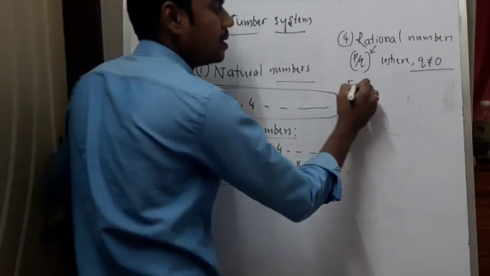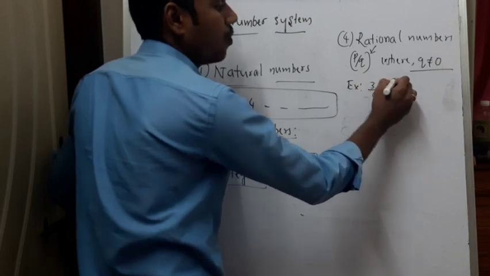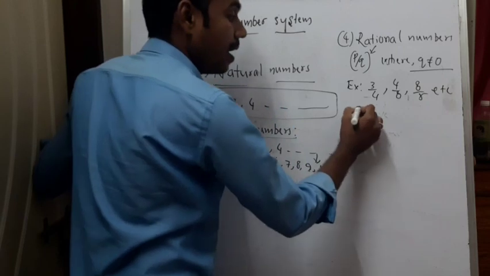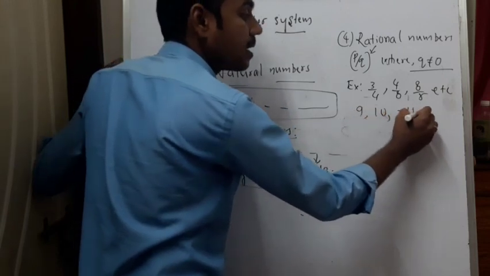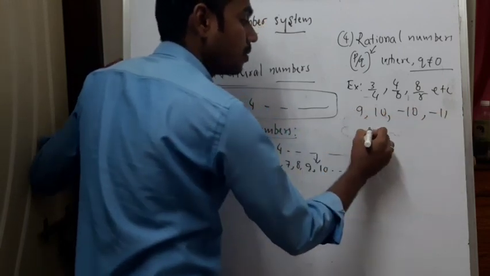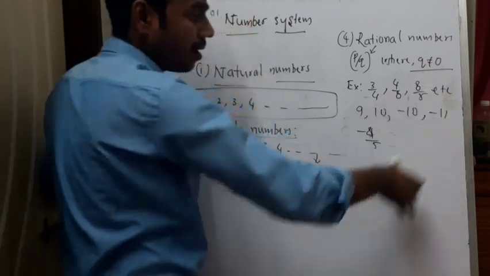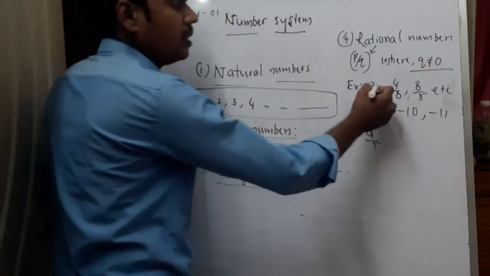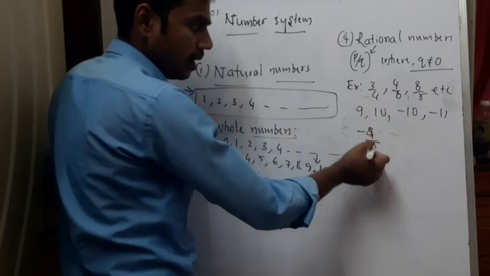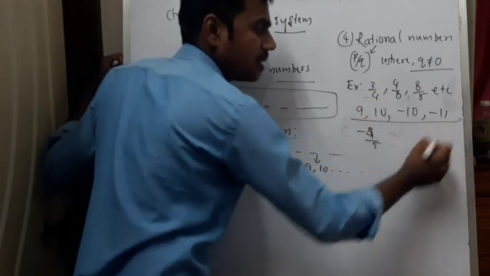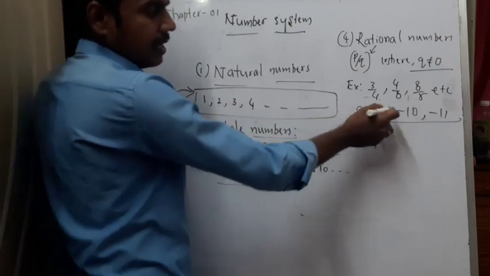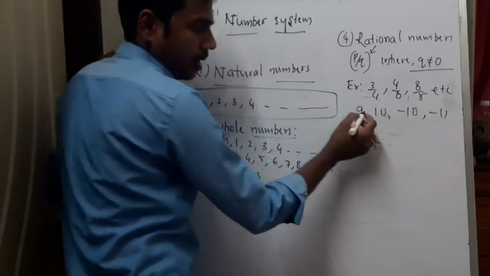For example, consider 3 by 4, 4 by 8, 8 by 5, and so on. Even 9, 10, minus 10, minus 11, minus 4 by 5. These are all examples of rational numbers. This is in p by q form, and this is in p by q form. So what about this set of numbers? See, if there is 9.